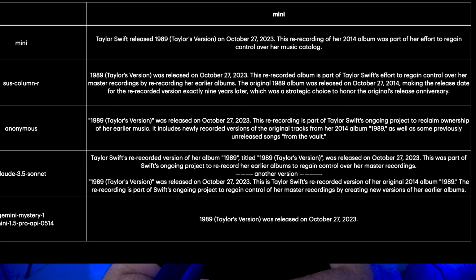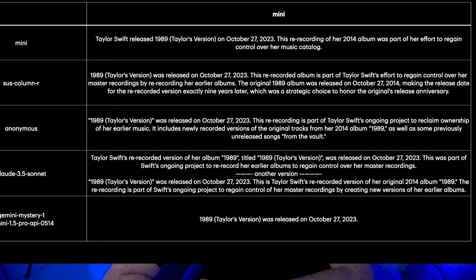But look at the sus column R. Was released on October 27, 2023. This re-recorded album is part of Taylor Swift's effort to regain control over her master recording. So regain control one more time. It's a little bit longer, and then it says the original album was released on, blah, blah.